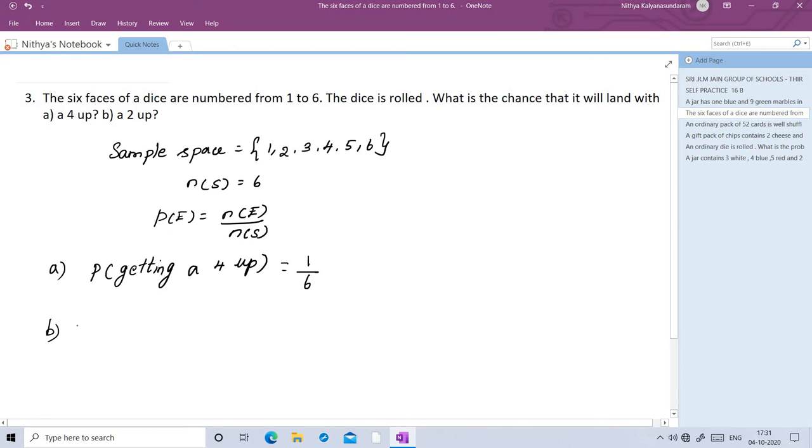B question, probability of getting 2 up. Same. So 2 we have only one time. So 1 by 6. So N of S is 6. Total number of outcomes is 6. So probability of getting 2 up is 1 by 6.